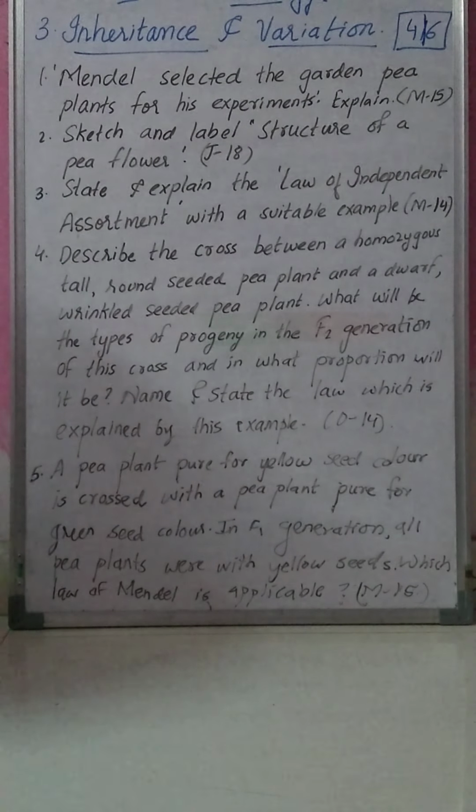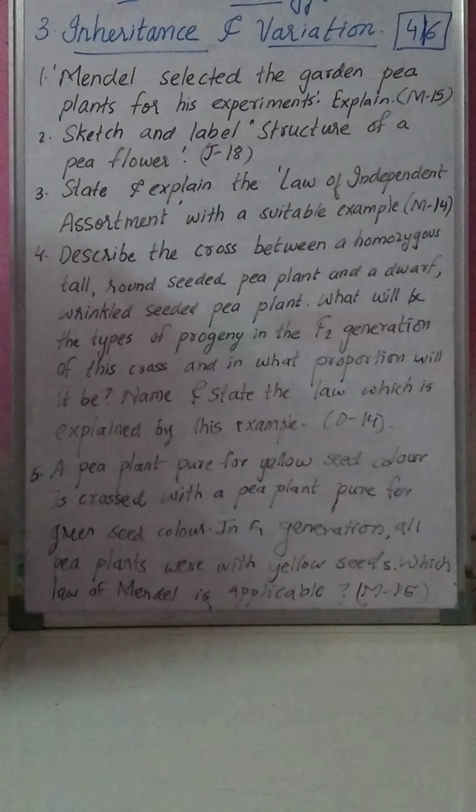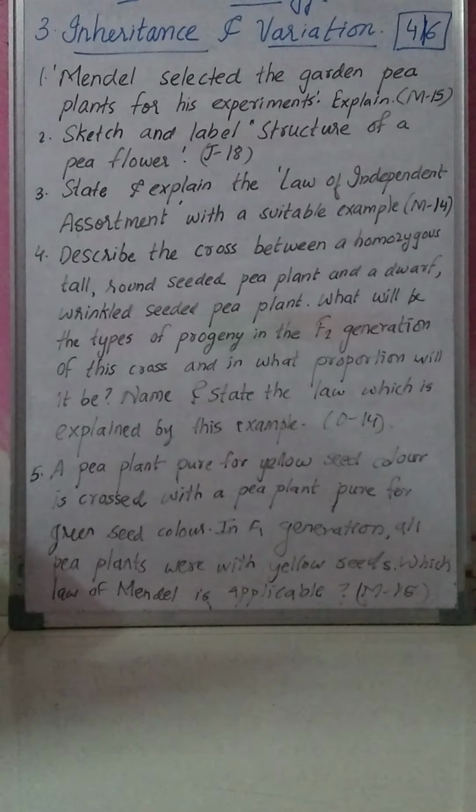Okay, see, question number 1 is: Mendel selected the garden pea plants for his experiment. Explain. This question was asked in March 2015.